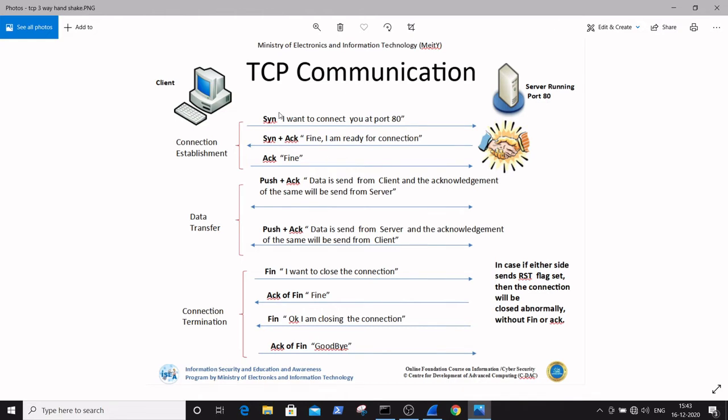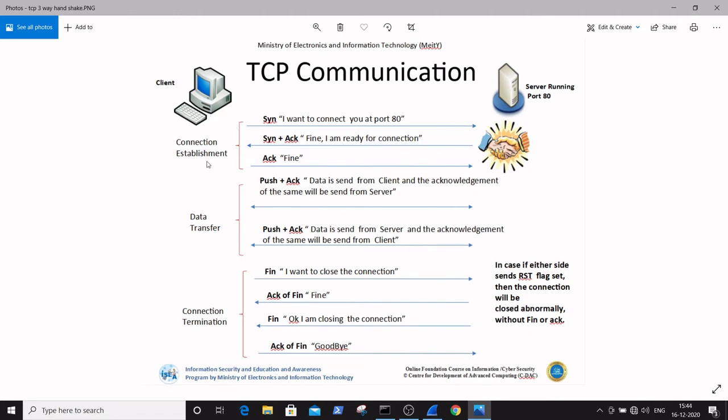There is a transmission of packets from client to server. Let us see the handshake established by TCP/IP, what packets need to be transmitted from the client to the server, and what the response from the server to the client is. So let us discuss that in this video.